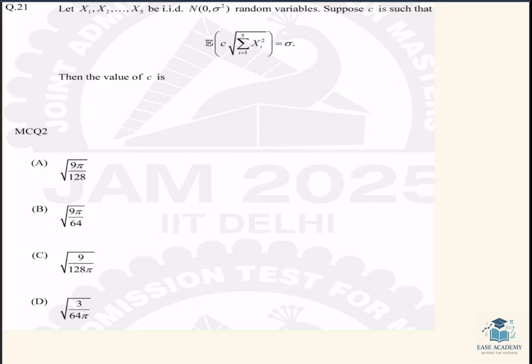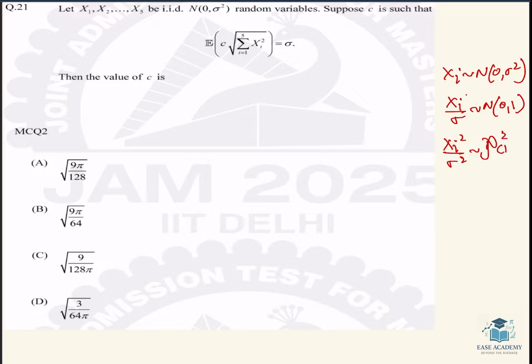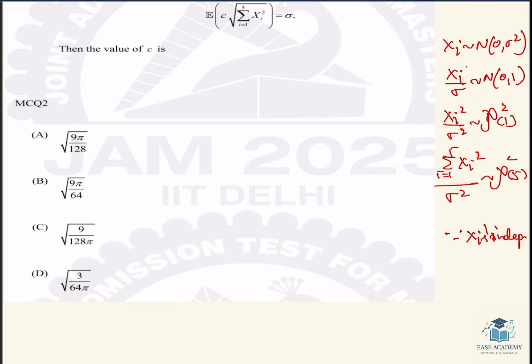So as given, Xi is Normal(0, sigma squared) and all the Xi's are IID. So Xi by sigma will follow standard normal, and Xi squared by sigma squared will follow chi square 1. And what about summation of Xi squared, i goes from 1 to 5, by sigma squared? Since the Xi's are independent, this will follow chi square 5. So what did we get?